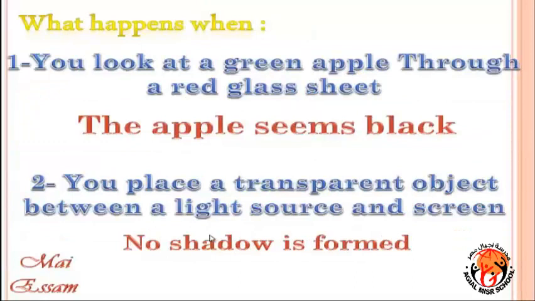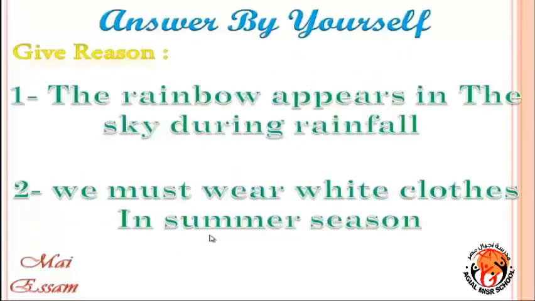What happens when, number 1, you look at a green apple through a red glass sheet? Answer. The apple seems black. Number 2, you place a transparent object between a light source and screen. Answer. No shadow is formed. Answer by yourself. Read question and answer.